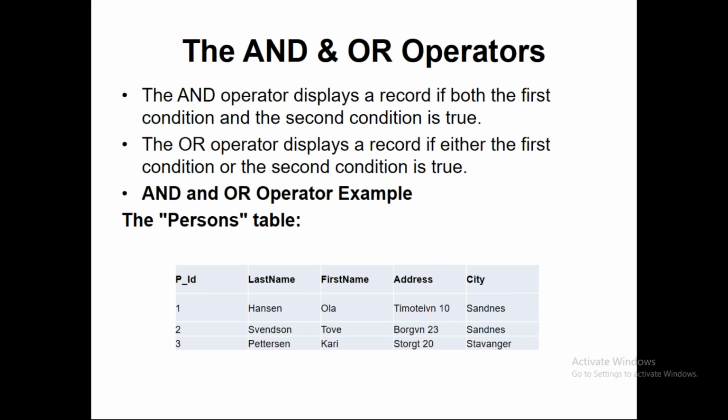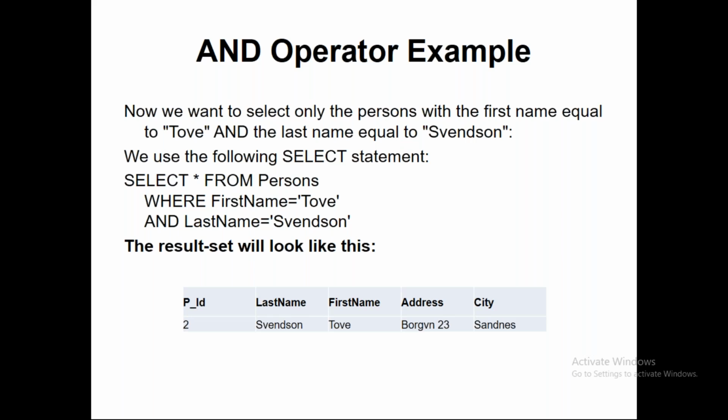Now when you talk about the OR operator, it displays a record if either the first condition or the second condition is true. One of these things should be fine. You don't need to worry about the other condition. If one of them is true, you'll get the outcome. So AND is a compulsion operator, OR is an optional thing.